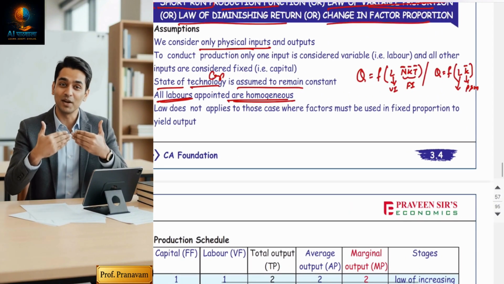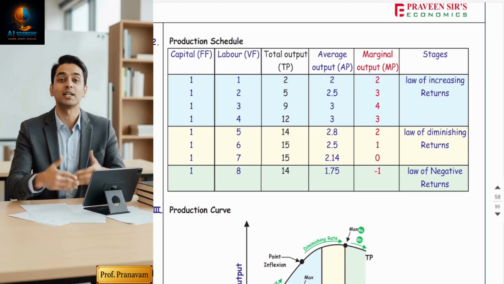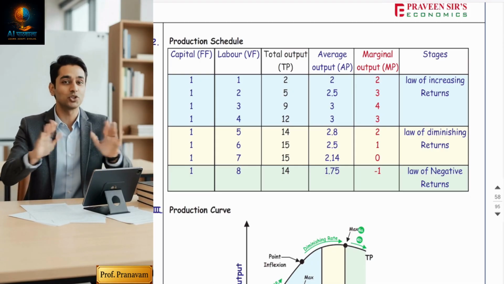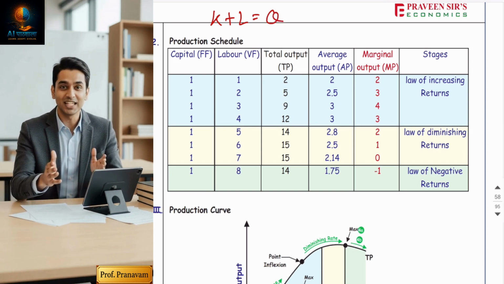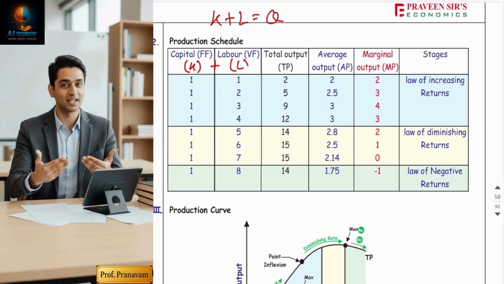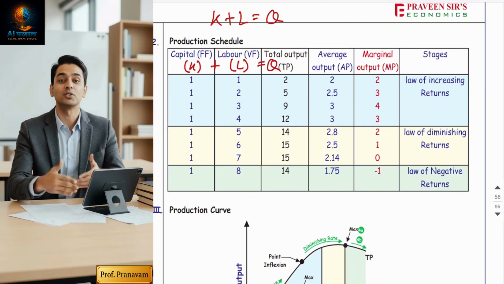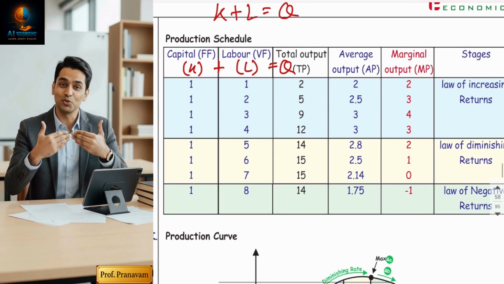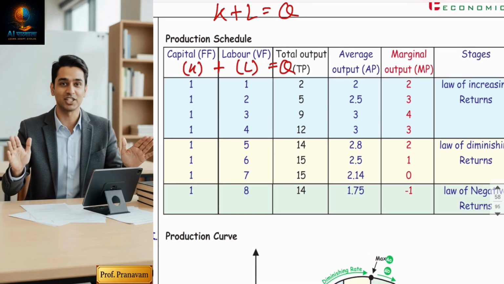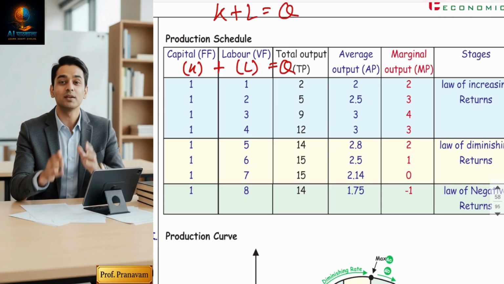So these four assumptions are the main assumptions. By considering these assumptions, one table will be created. The equation is K plus L is equal to Q. K means capital, that is plant and machinery, and labor is the variable factor. When machine and labor work together, I get production, which is called total product. Now if you look at the chart, my machinery is constant: 1, 1, 1, 1, 1, 1, 1, 1. Machinery will not change throughout.